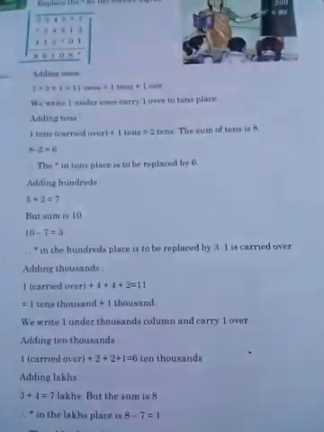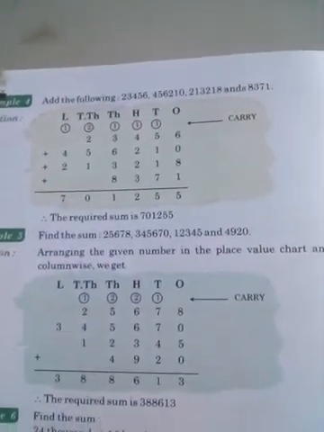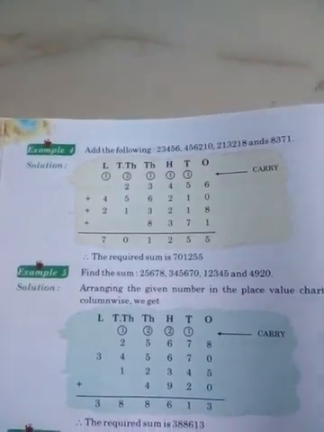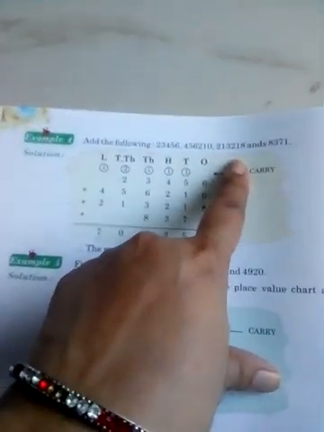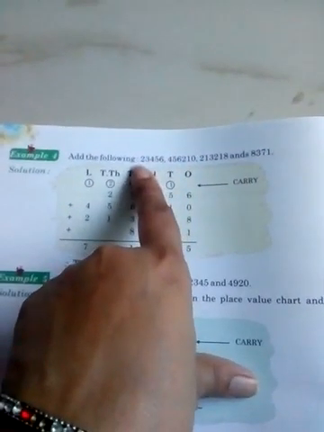Okay beta, now come to the next. They are like this only. First, what you have to do is just write the question from the example and you have to do all of them. Now take a look over there. Till then we have been doing the sum where there are the same number of digits. That means the number of digits in the given numbers are the same.